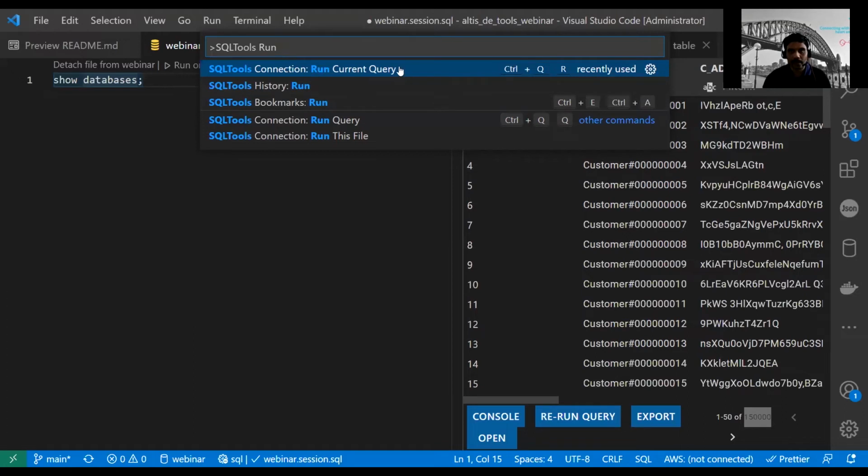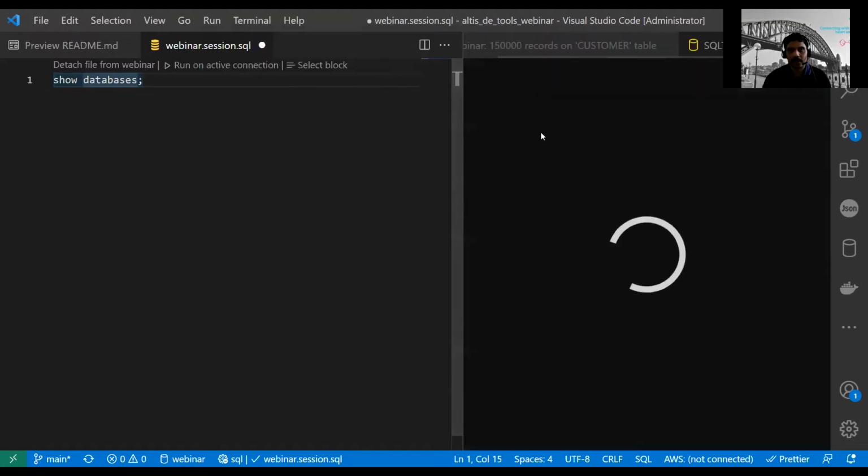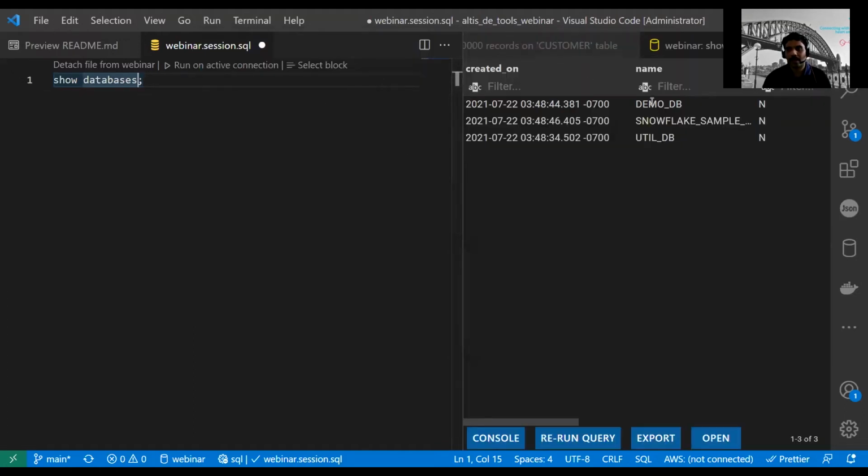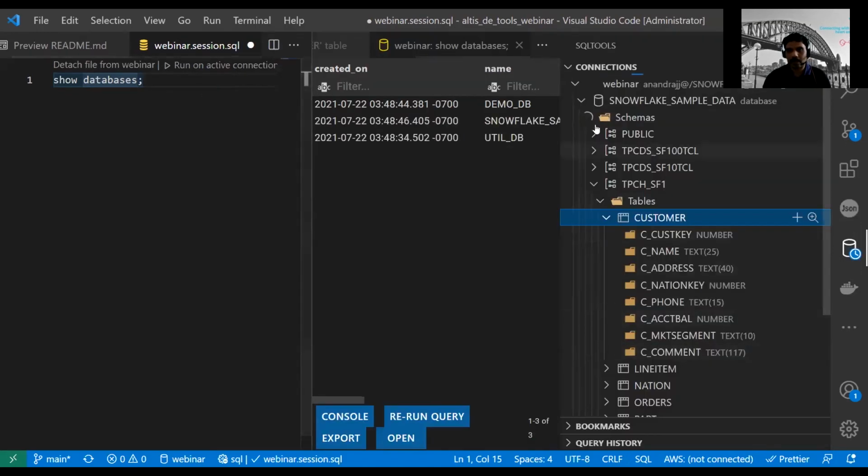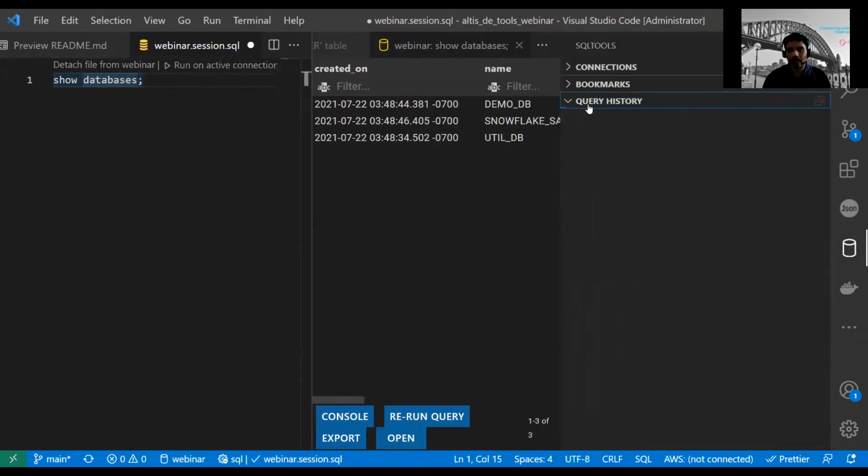Let's run this query now. It's going to show me all the databases. These are the 3 databases that are present in Snowflake right now. So that's what it is showing. If you go back to the extension and close this, you see that it now shows you the history of the queries, and you can rerun this query. It's really useful. So that's the SQL tools and connecting to Snowflake.